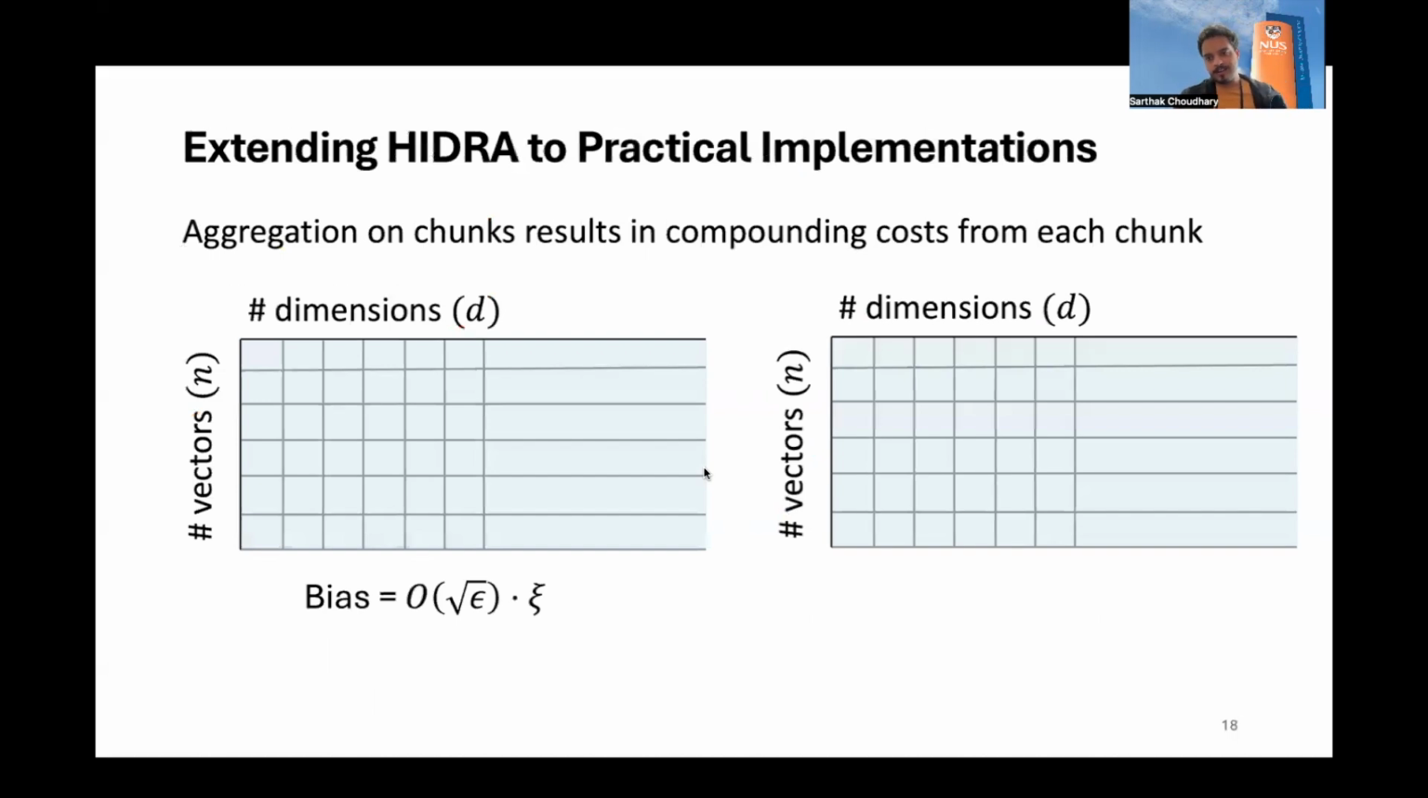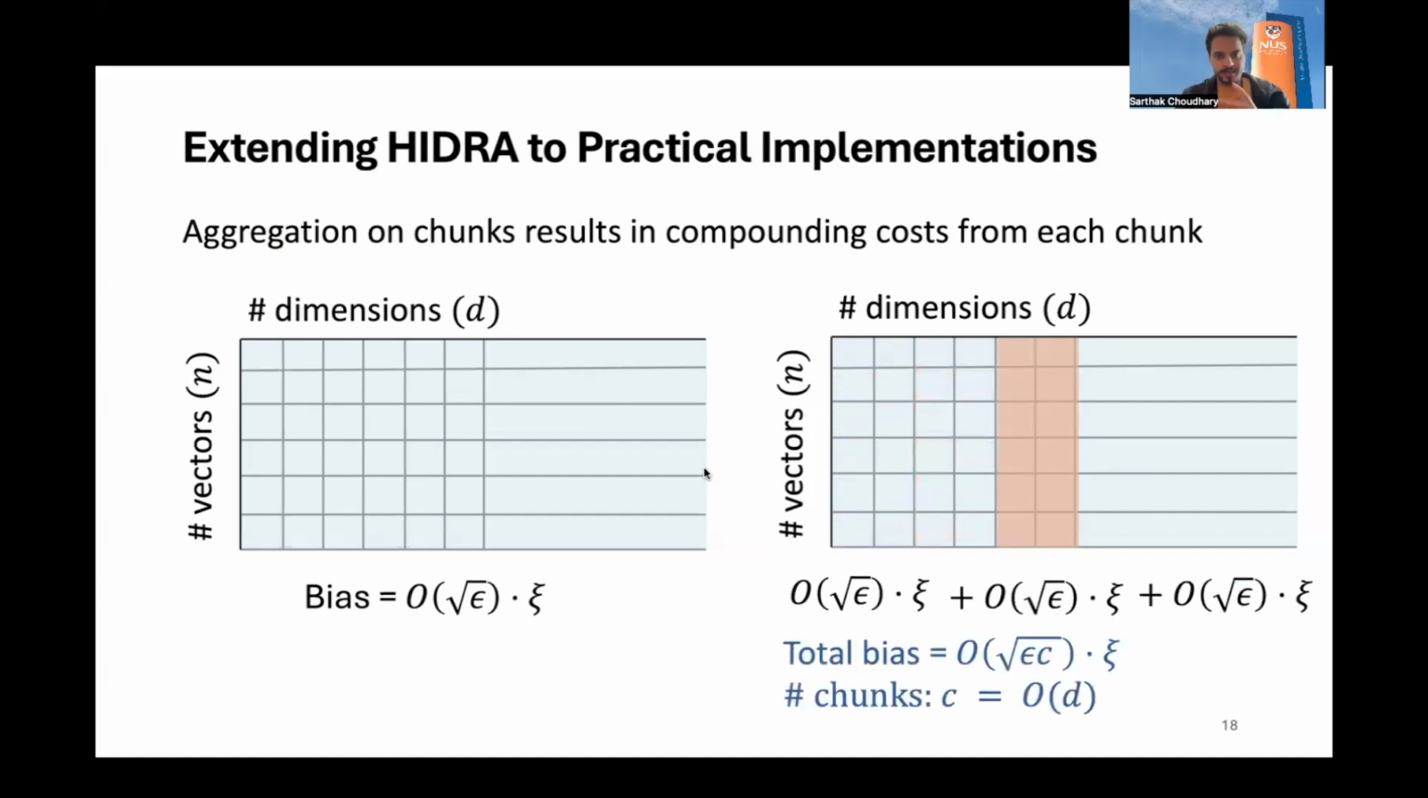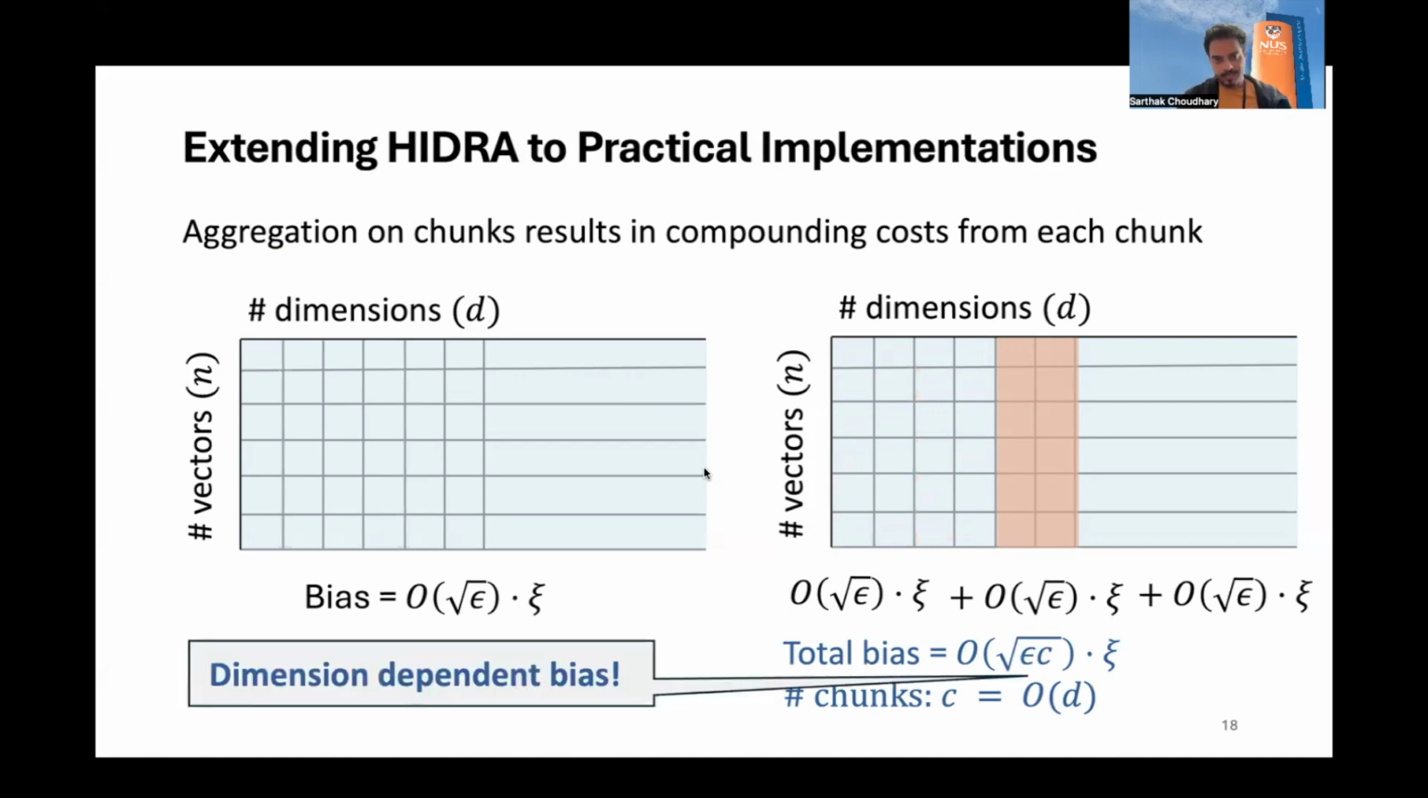Once we know how to bypass filtering using Hydra, we can use the same thing per chunk for the practical implementations. So in the first chunk, we use Hydra to corrupt the points to get so much bias. And we can do the same thing for the second chunk, and this can keep going on for every chunk. So against the practical implementations in high dimensions, the total bias generated by Hydra would scale with the number of chunks. What this means is the bias generated by Hydra is dimension dependent, or the practical implementations basically do not provide dimension independent bias.